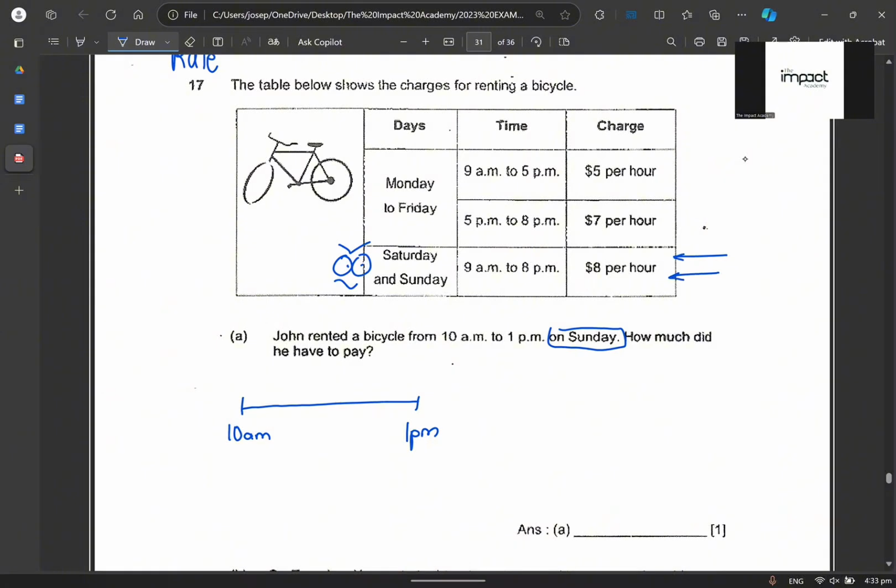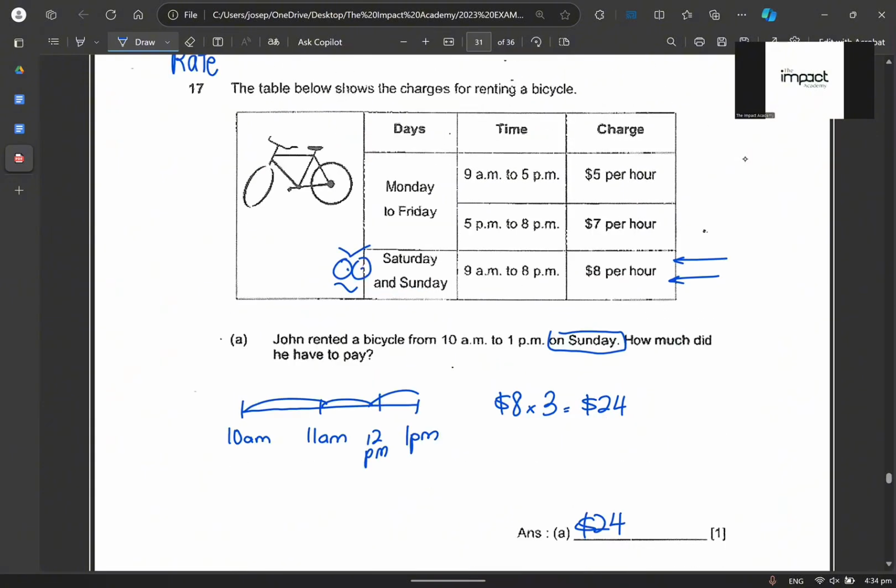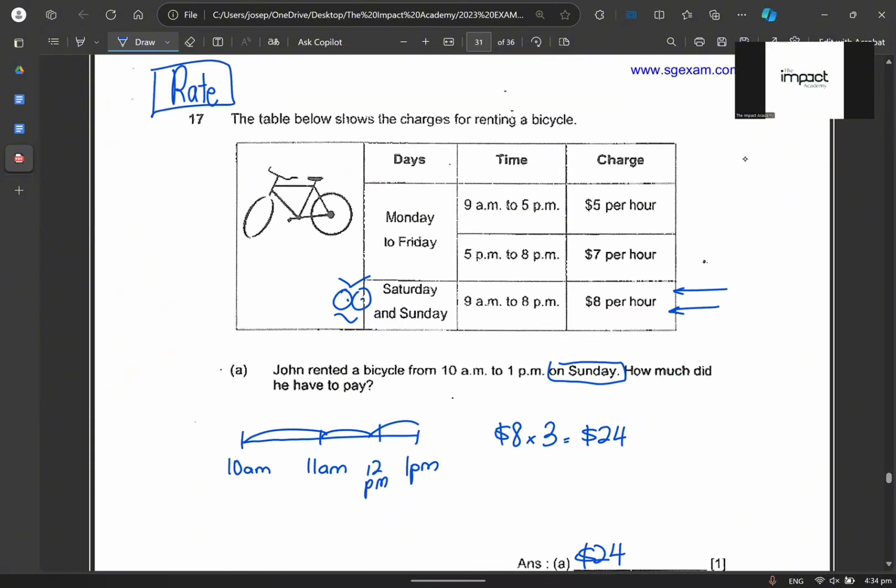By now you all should know. From 10 a.m. all the way to 1 p.m., we get to 11 a.m., we get to 12 p.m. You can see over here how many bunny hops there are. 3 bunny hops. That means it's 3 hours. So $8 per hour, 3 hours, that basically gets me to $24. So you can see this question A is definitely something that you can solve. Let there be no confusion. This is a rate concept.